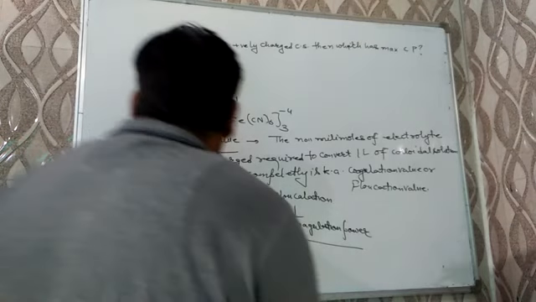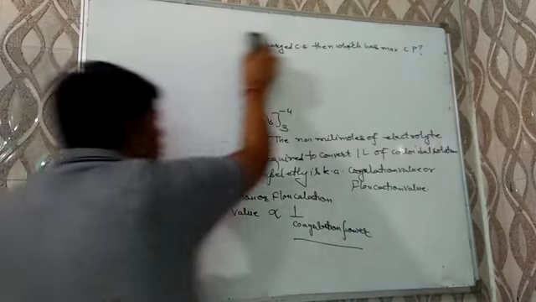I am taking a numerical here which may be asked in your competitive exams.